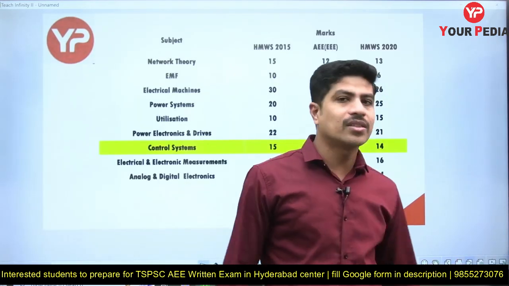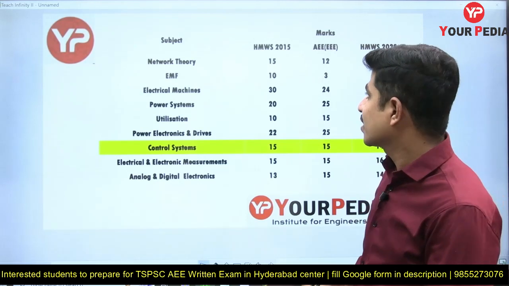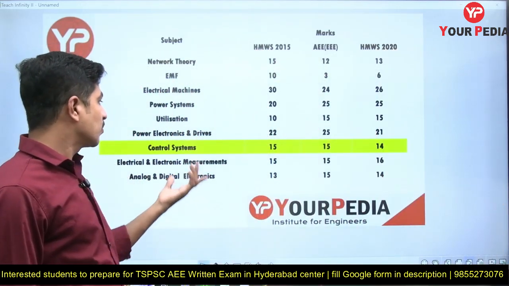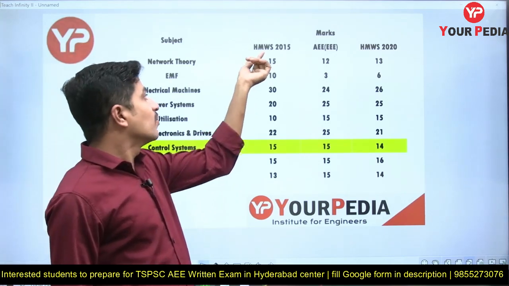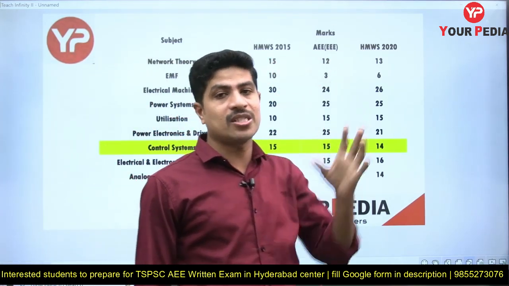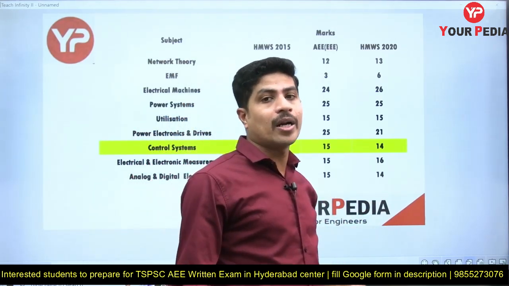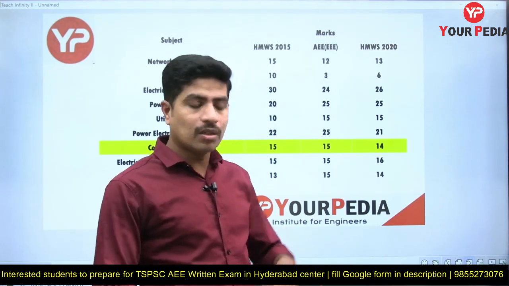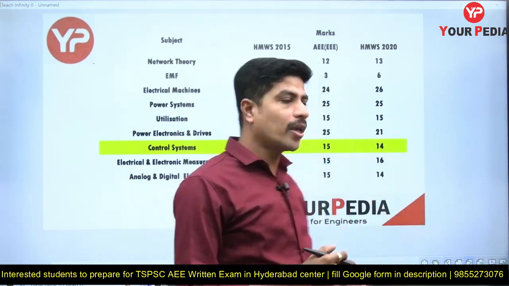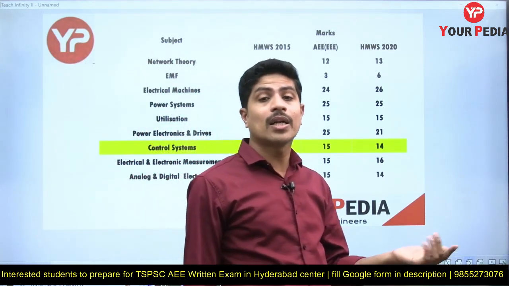Now let's see for how many marks, in which year, control system was asked and how many questions we got. Observe, I am concentrating only on control systems. Control systems in HMWS is one of the examinations conducted by TSPSC, Telangana Public Service Commission. AEE also is conducted by TSPSC, and the questions look almost the same. Observe, 15 questions we got, each question carries 2 marks, so 30 marks.